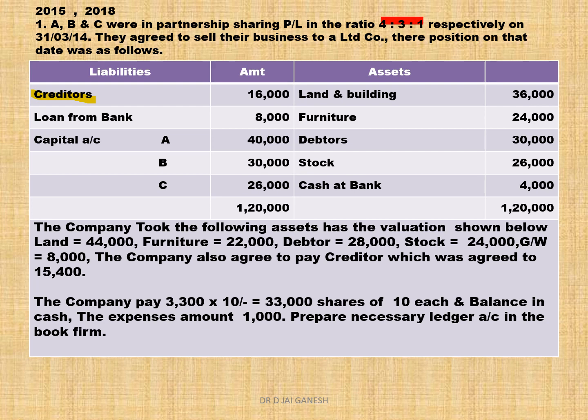Next we have loan from bank. Loan from bank to be transferred to realization account. I repeat, loan from bank is an external liability. Therefore, external liability to be transferred to realization account. Then we have capital accounts. Capital account of the partners to be transferred to capital account as balance brought down.